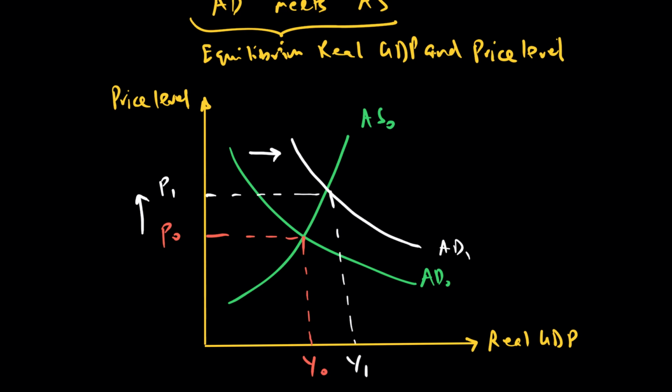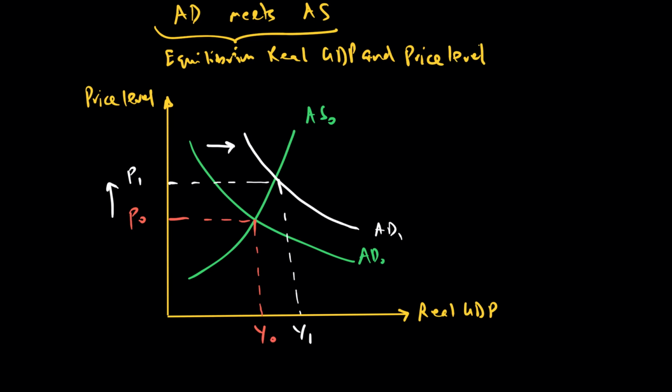So what we say in this case is that a rise in AD can result in a higher real GDP of the economy, because more consumption and investment will mean more output, but that also means the price level will go up and we will have what we call a higher price level. So any change in the AD or AS curve will result in the GDP or output changing as well as the price level changing.